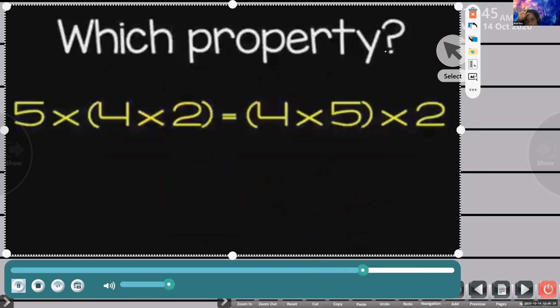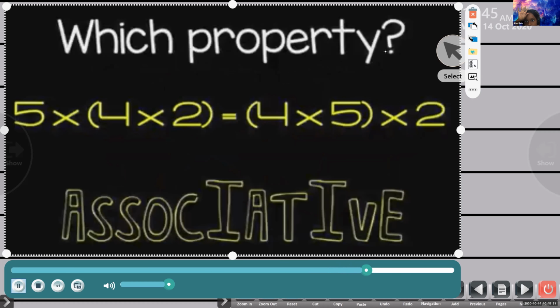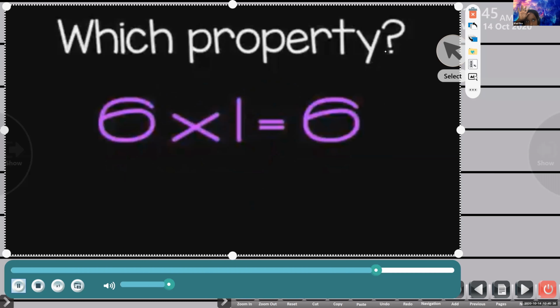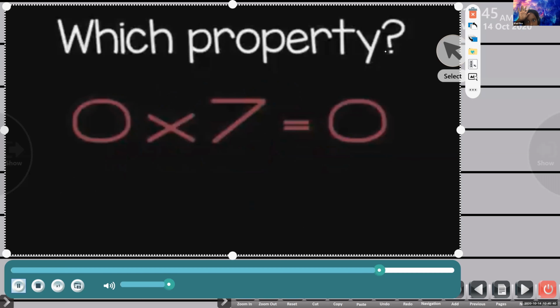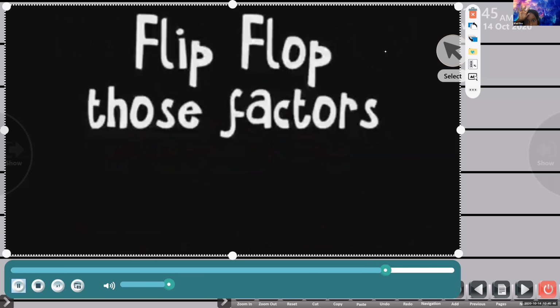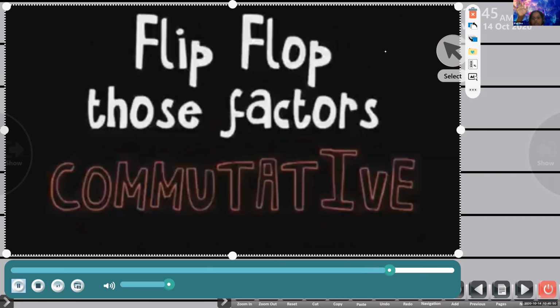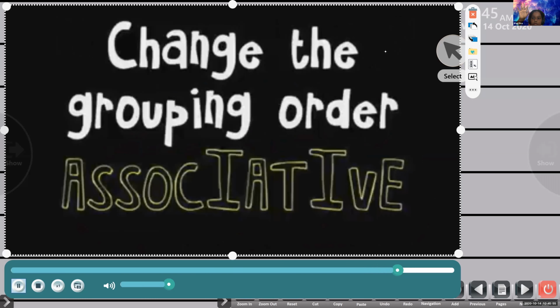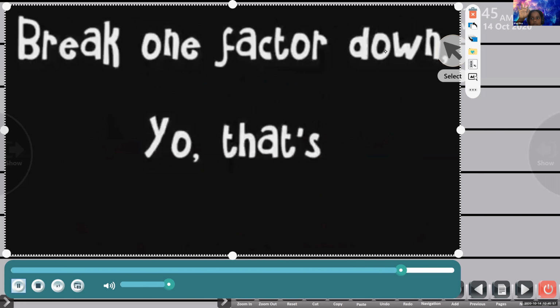Associative. Distributive. Identity. And zero property. Flip flop those factors, commutative. Change the group in order, associative. Break one factor down, yo, that's distributive.